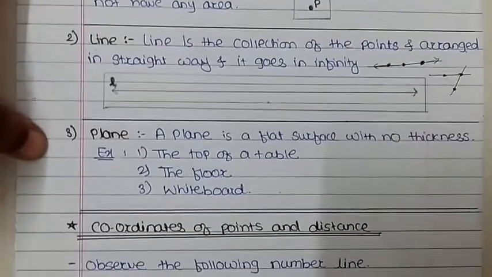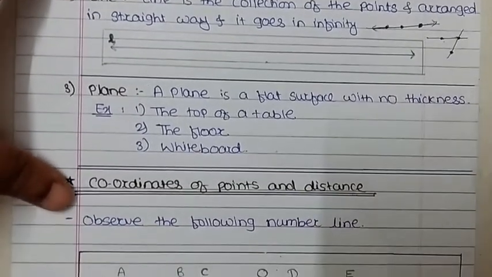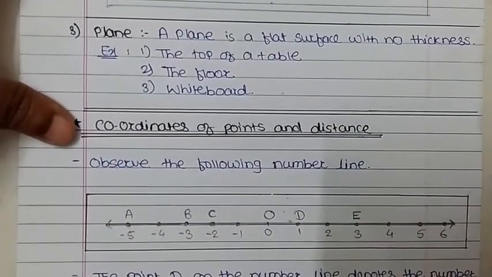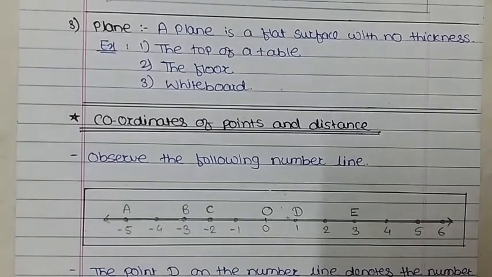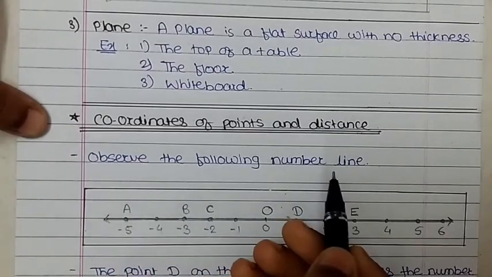Next concept from this chapter is coordinate of points and distance. How to find the coordinates of points and how to find the distance between 2 points we will discuss in this topic. Just observe the following number line.